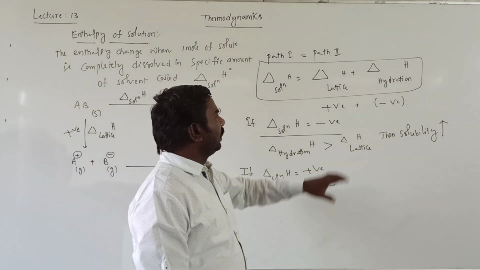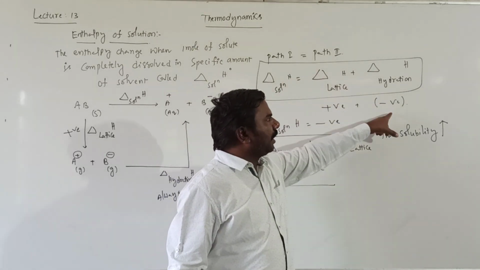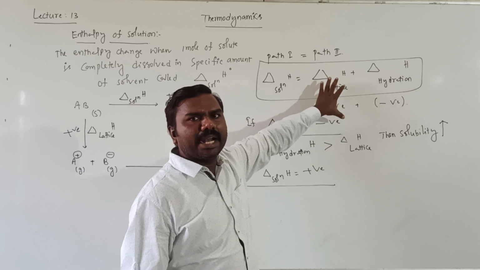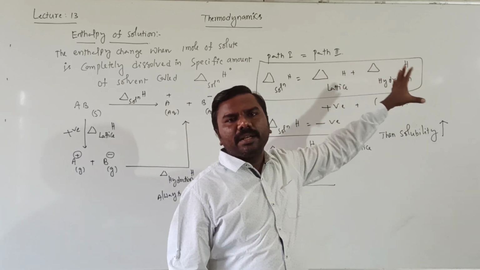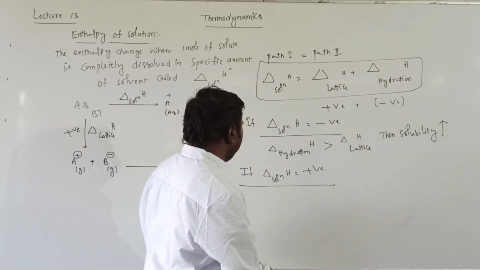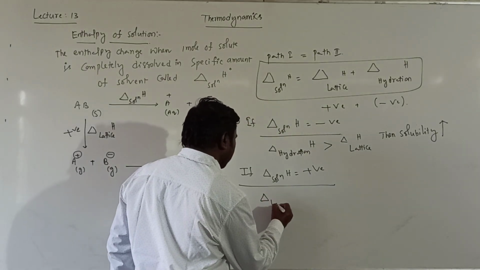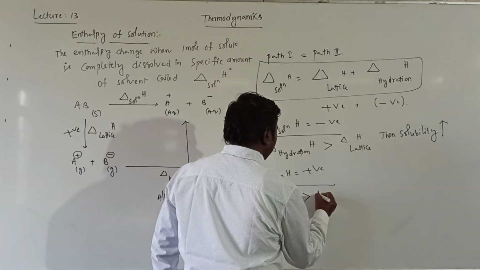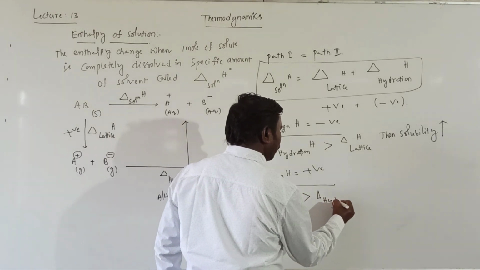Next, if enthalpy of solution is positive. Positive means lattice enthalpy positive, hydration enthalpy negative. Positive means more positive value, plus 100 minus 10, then you get plus 90. In this case, lattice enthalpy is greater than hydration enthalpy.